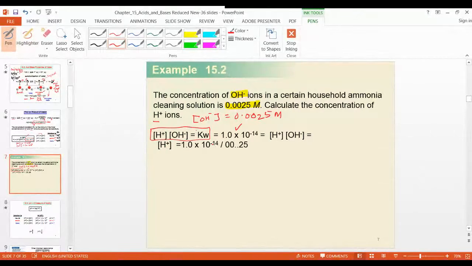H plus equals 1 into 10 to the minus 14 divided by 0.0025. So 1 divided by 0.0025, you will get 400 into 10 to the power minus 14.